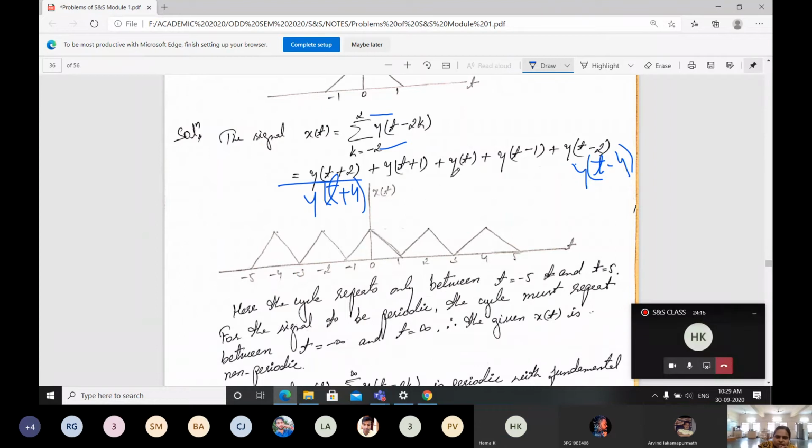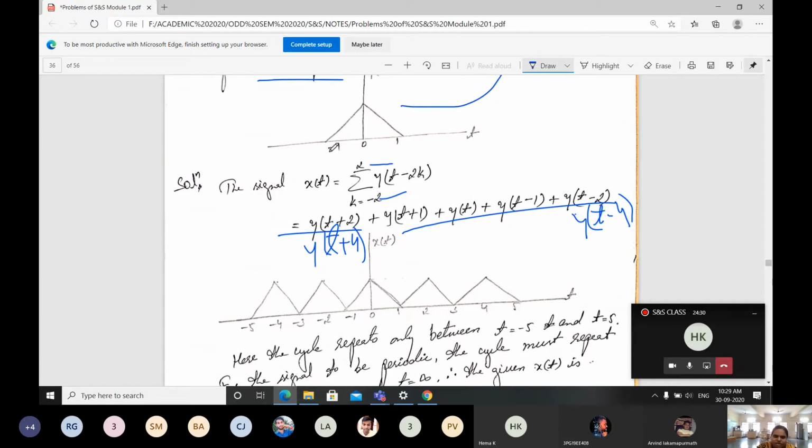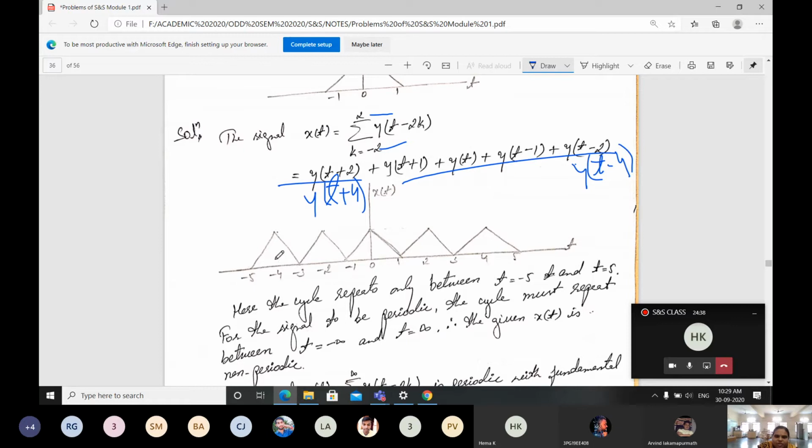Okay, just expand properly. Something I wrote did it wrong here. Just substitute properly, then you'll be getting the signal like this. That is, x of t is going to vary from minus 5 to plus 5, because for this operation, here it is already minus 1, and again plus 4 means it is shifting towards minus 5, right? Based on that you have to do this operation. Then we got our x of t.